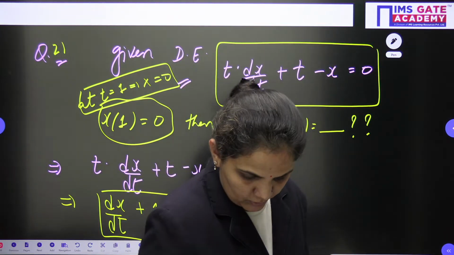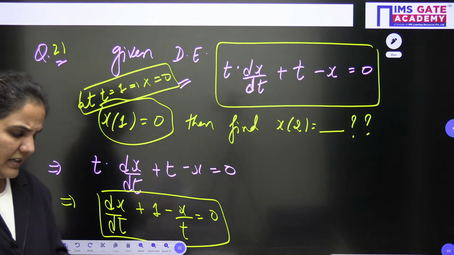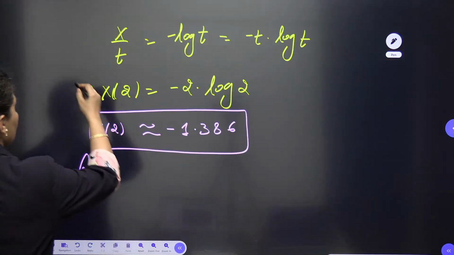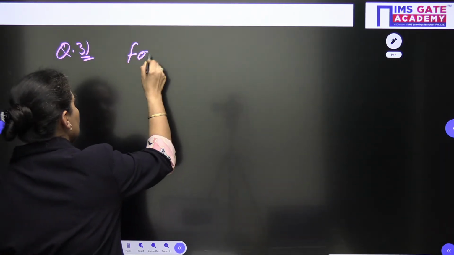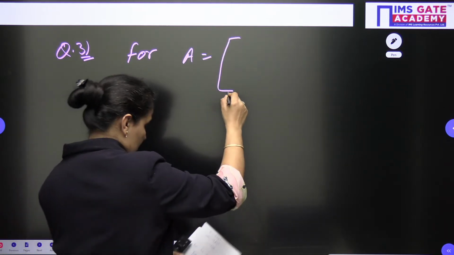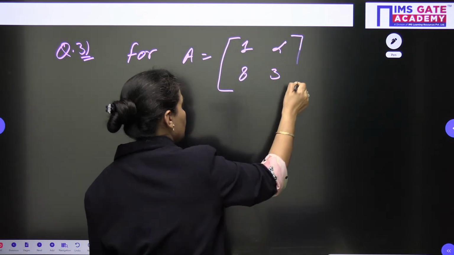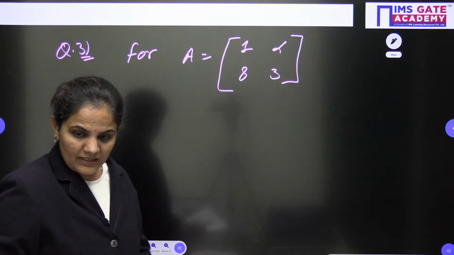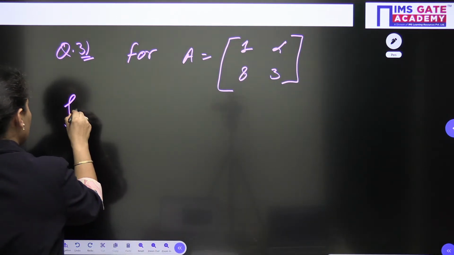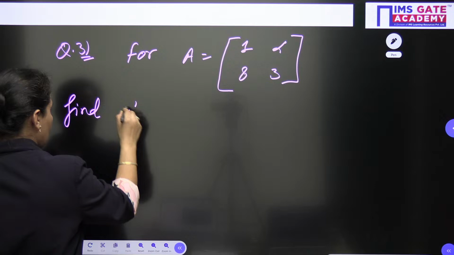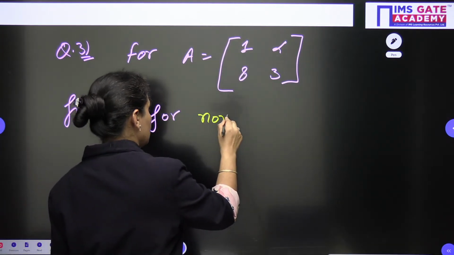Okay ji. Now one more question I am having, which is from linear algebra, a very simple question. This question is for the matrix A. The matrix A is given to us as 1, alpha, 8 and 3. For the matrix A, find the value of alpha for non-positive eigenvalues.